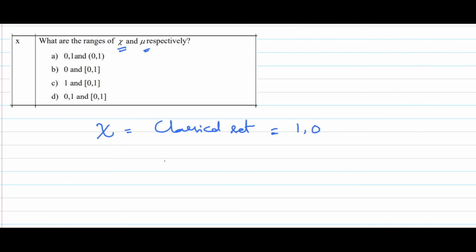Coming to mu, mu is the fuzzy set membership function. It may be 0, it may be any value, it may be 1 also. So I can say that it is 0 to 1, and it is 0 or 1. So the answer would be D.